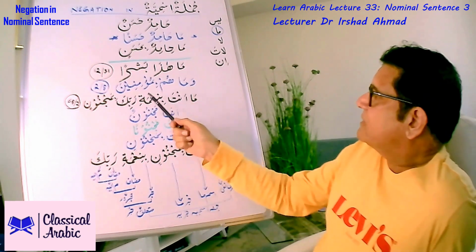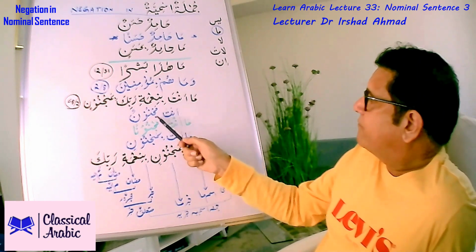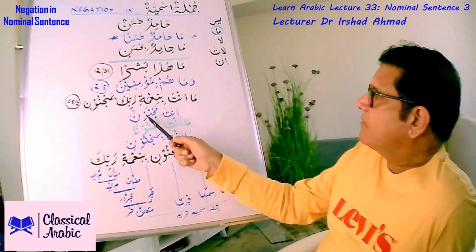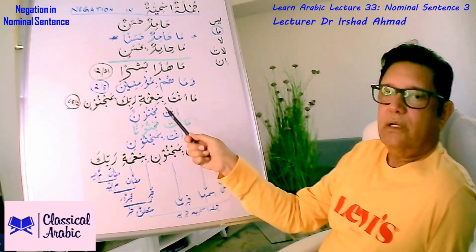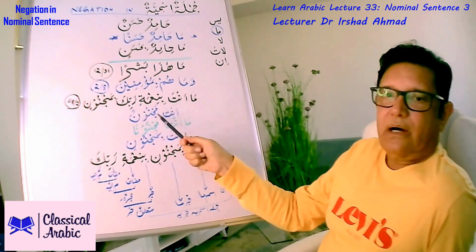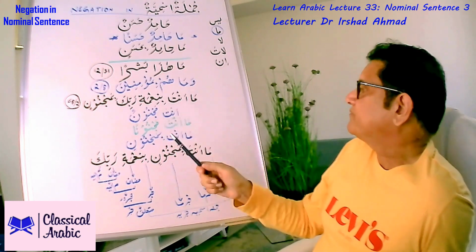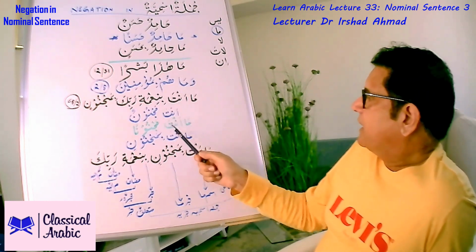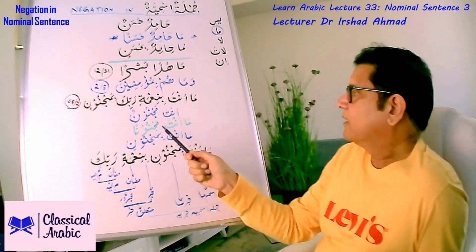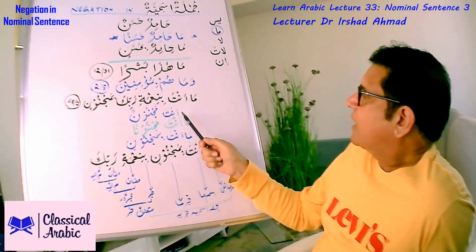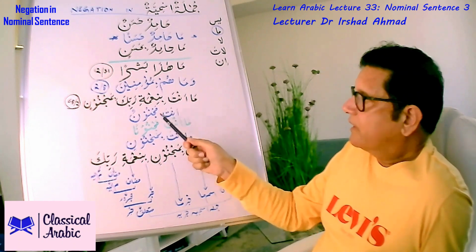So if you see here, the basic sentence here is anta majnoonun. Anta mubtada, majnoonun khabar. Translation will be you are a madman or you are possessed. Then we add ma in it, and that will become ma anta majnoonan. You are not a madman or you are not possessed.